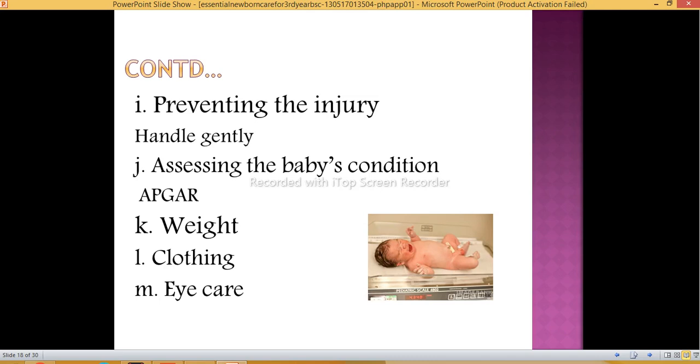Assessing the baby's condition: by monitoring the Apgar we can assess the condition of the baby. So the score of Apgar will decide the condition. Then next is monitoring the weight, which is very important, so we can identify the baby's normal weight or low birth weight, and decide the care direction for the baby.